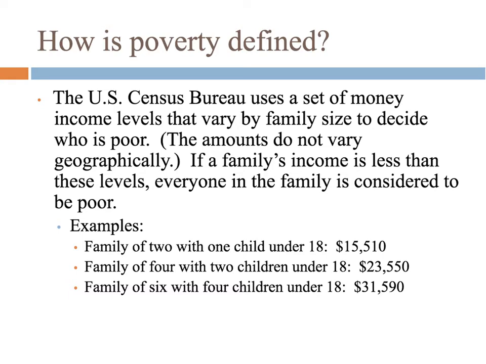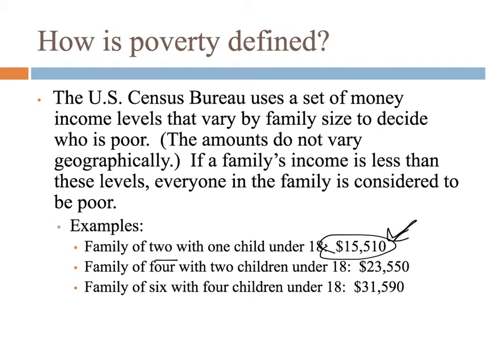So poverty is defined as an income for a certain family size. I can actually be making, let's say, $30,000 and be considered poor if I have a family of 6. Or I could be making $16,000 and not actually be poor if it's just maybe a family of 2. So if you have a family of 2 with 1 child, you have to make more than $15,510. If you're below what we'll call the poverty threshold, then you're poor.